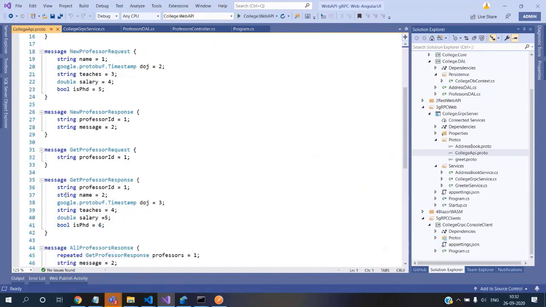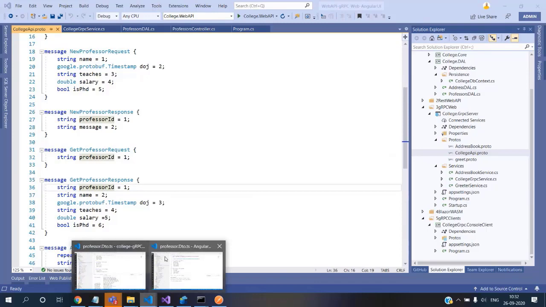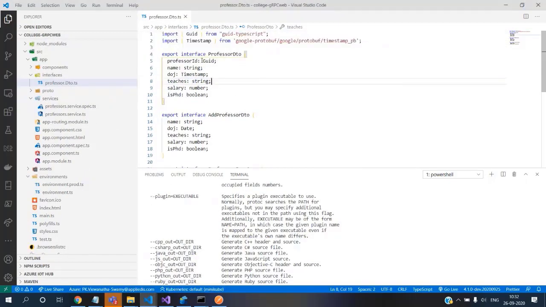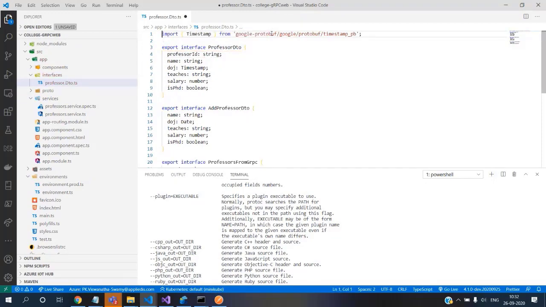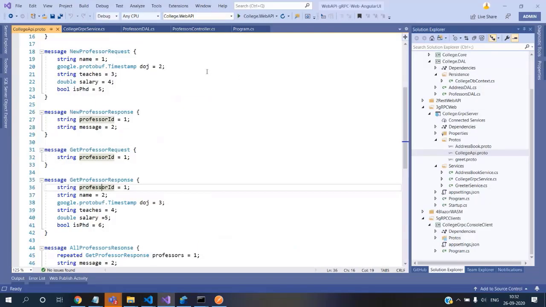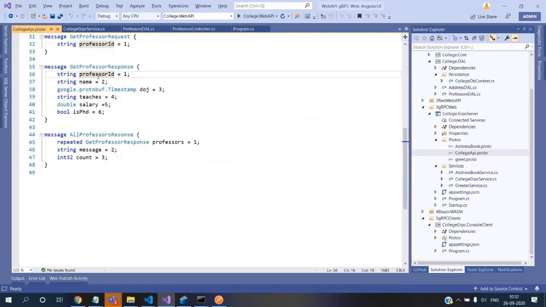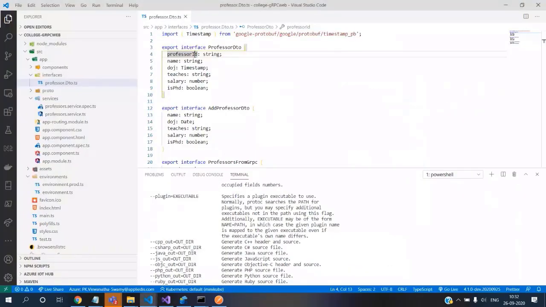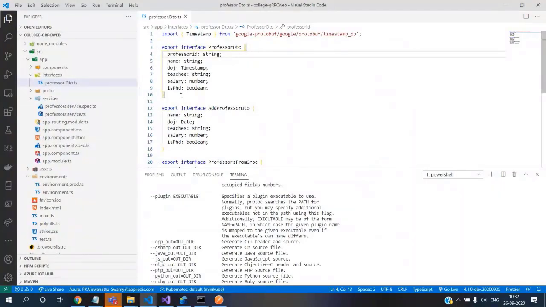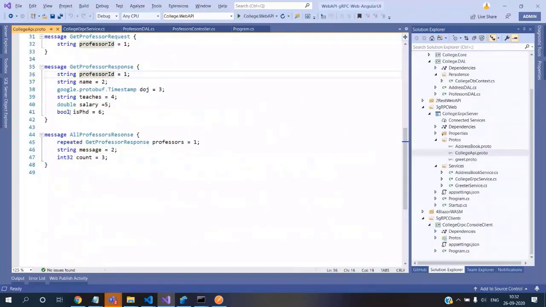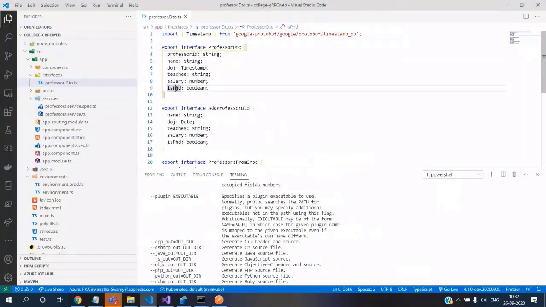like if you see this professor ID is a string. So just to avoid confusion, I will make this also as a string instead of using the GUID. I will use this one again. If something doesn't work, we have to waste a lot of time. So now the structure is exactly matching. If you see that professor ID, it's matching with the professor ID, and then you have the name. Both are string. The next is date of join is timestamp. Teaches is string. Salary is number, and PhD is boolean.